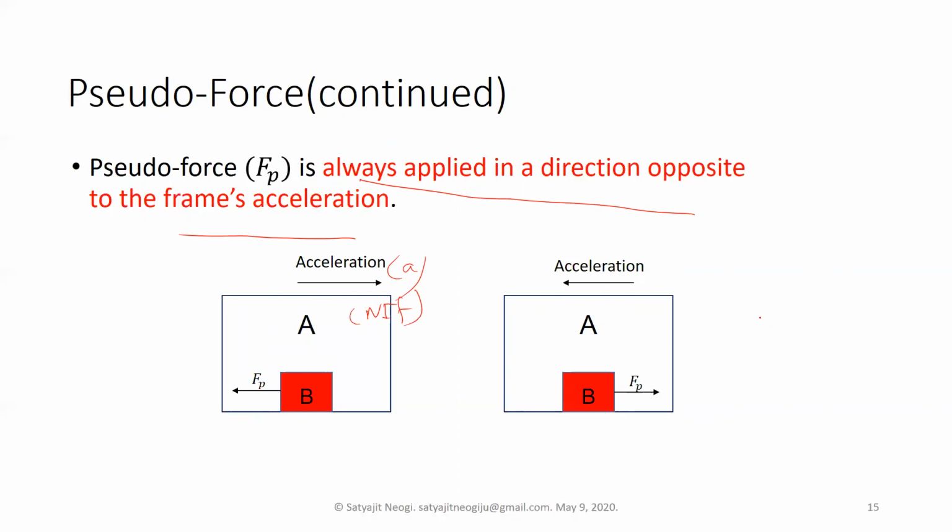So to summarize, the direction is given by the unit vector, right? It will be opposite to the acceleration of the frame. A unit vector has no units and no dimension, the dimension is 1, so that's why you can write this kind of identity.